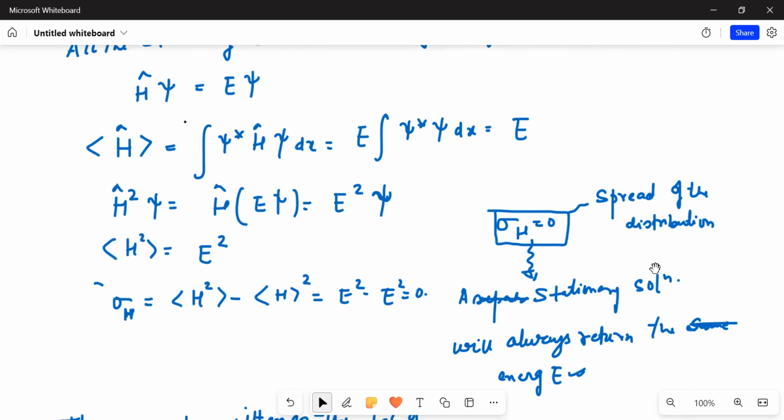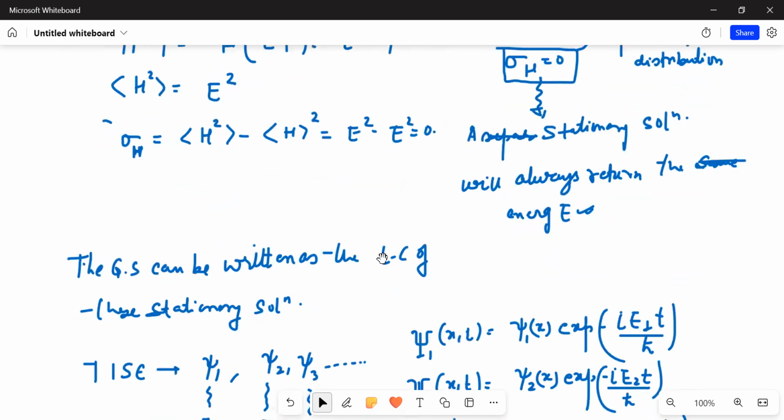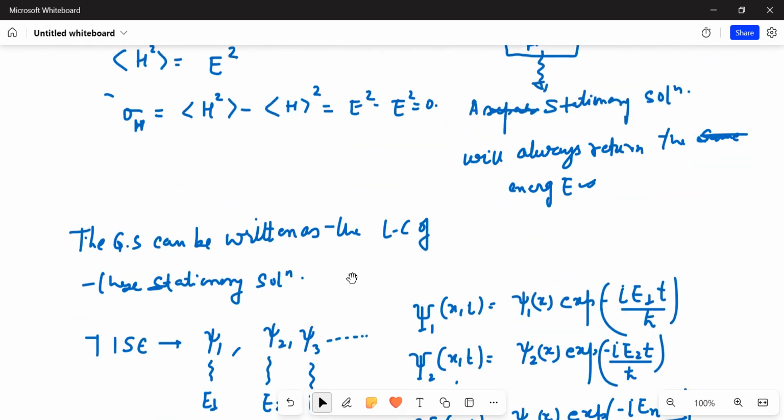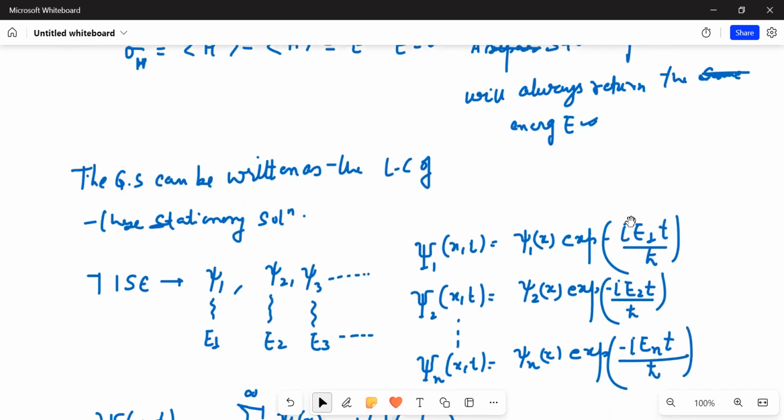This is another property. Now, the general solution can always be written as a linear combination, because the Schrödinger equation is linear. If ψ is a solution, then a linear combination will always be a solution owing to the linearity of the Schrödinger equation.